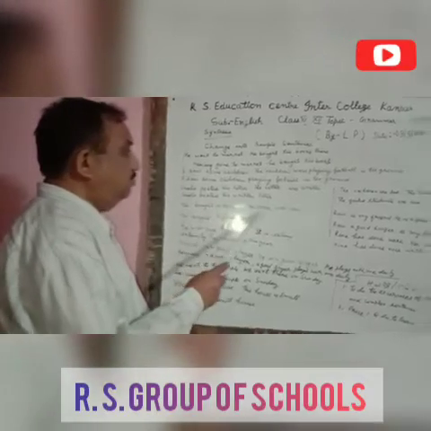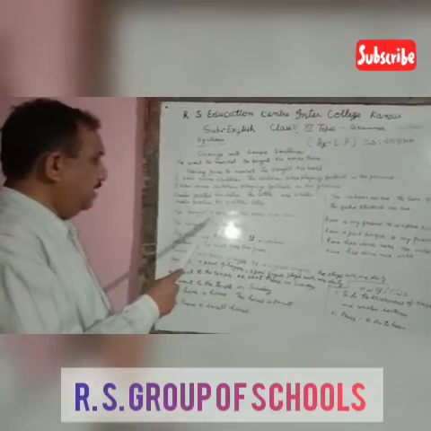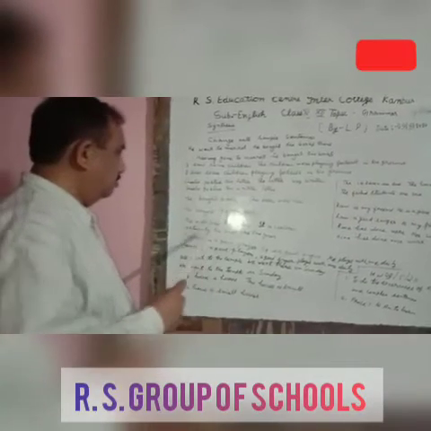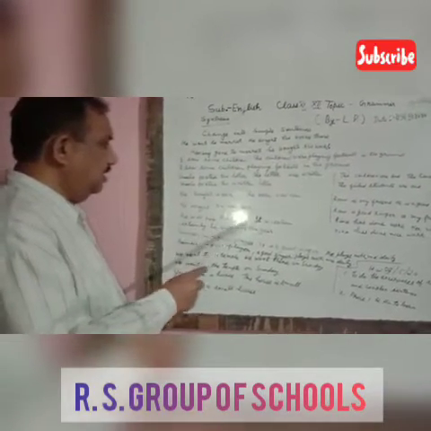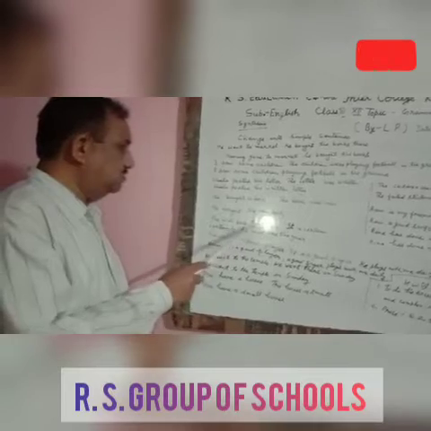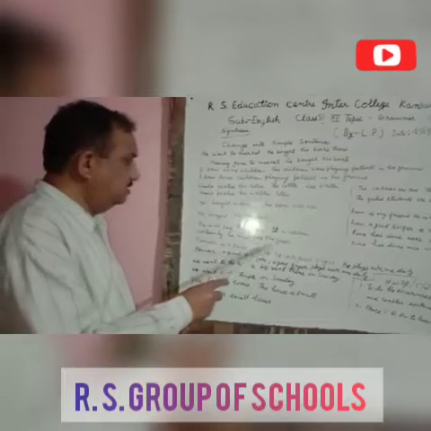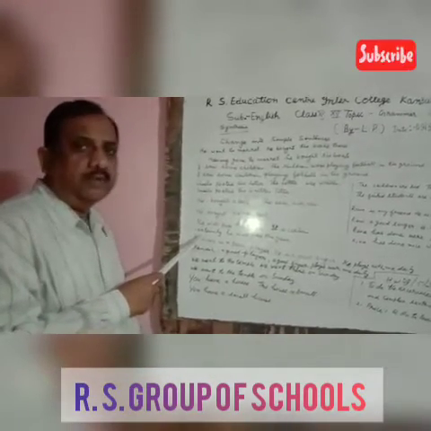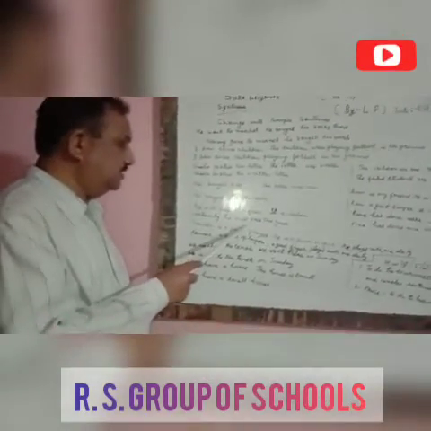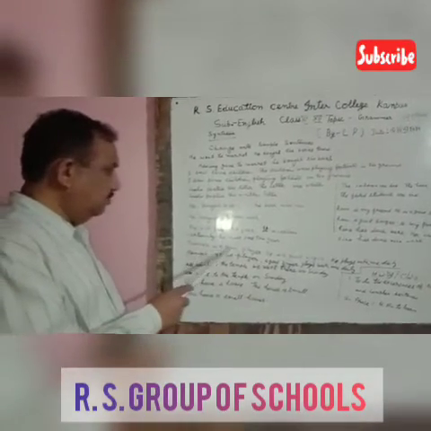He bought a book. The book was new. There are two sentences. By using an adjective we can make it into one simple sentence. It will be: he bought the new book. He will pass this year, it is certain. There are two sentences and we shall make one simple sentence from these two. It will be: certainly he will pass this year. There is use of an adverb. By using the adverb we have made it into one simple sentence because there is only one verb, that is pass.